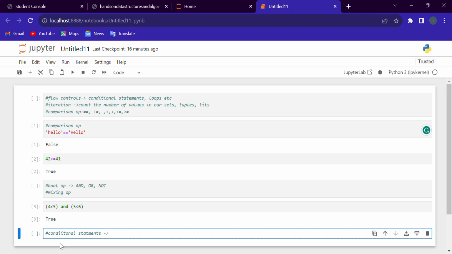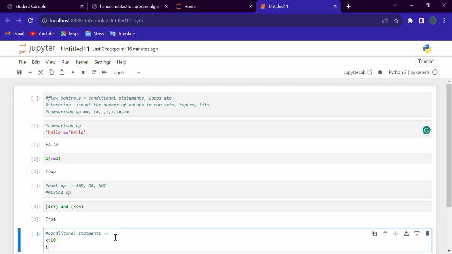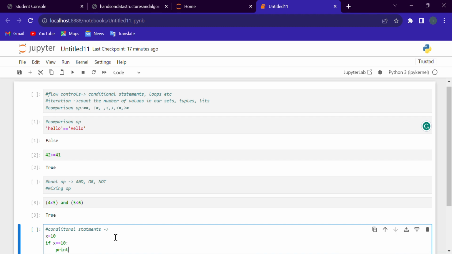So if conditions are usually used with some expression, we give an expression and we write a condition. If the condition is true, we will execute the expression. If the condition is false, we will not execute the expression. For example, x equal to 10, if x equal to 10, print x.